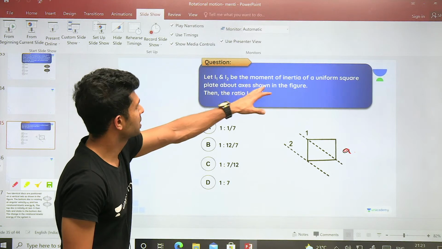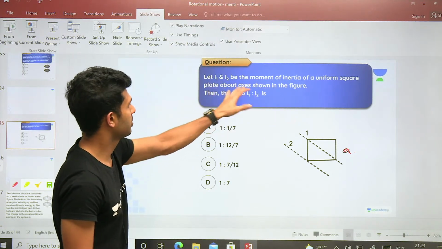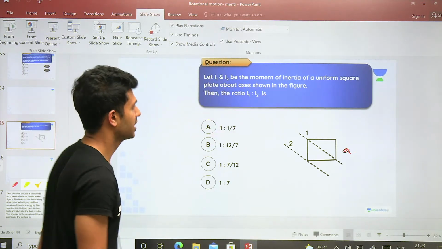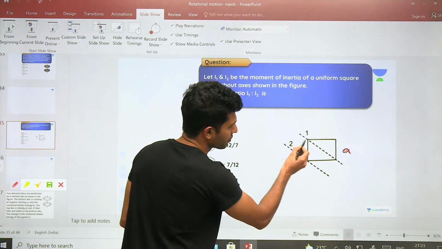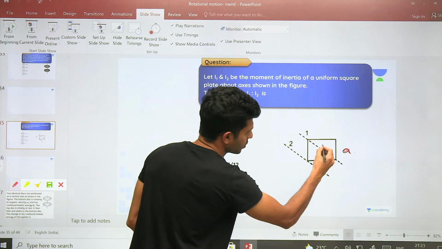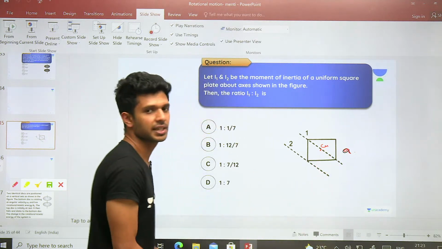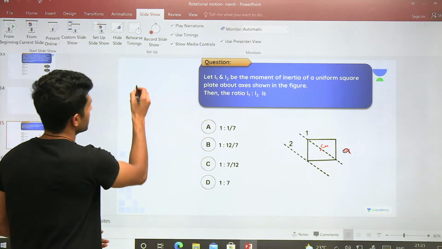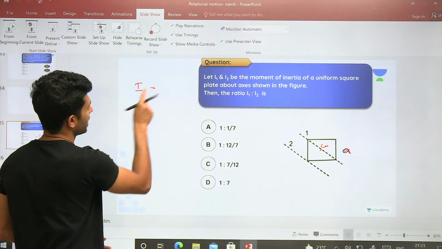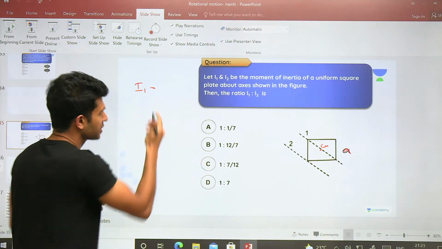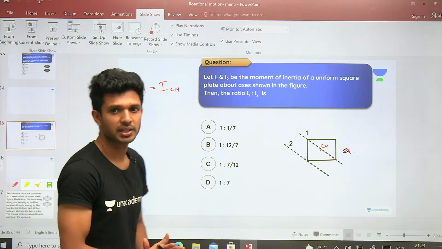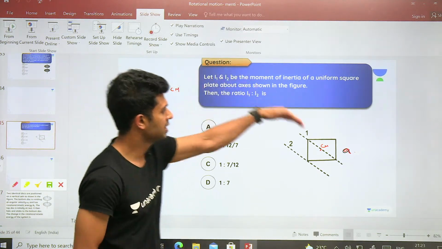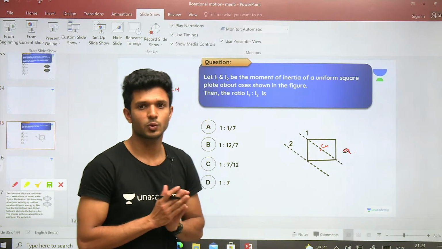And I1 and I2 be the moment of inertia of a square plate about the axes shown. देख ले. What is I1? The moment of inertia about this axis passing through the center of mass. Yes or no? Which means the moment of inertia of the square about axis 1 is actually the moment of inertia of the same square about the center of mass. Yes or no? I1 is passing through its center of mass. That's what I have written.